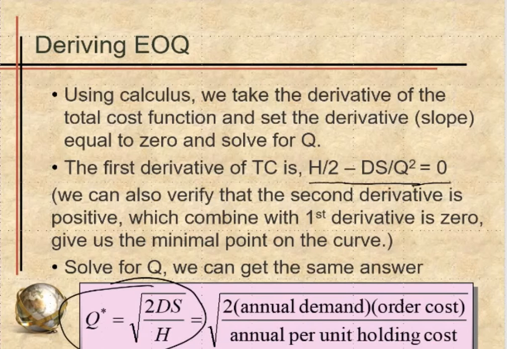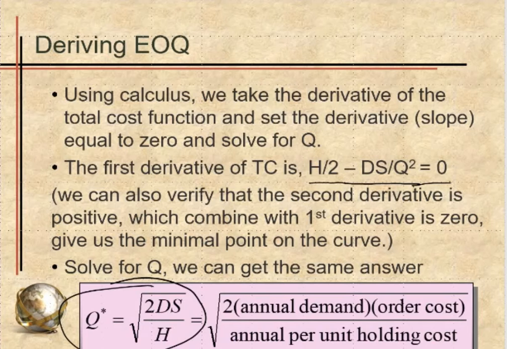Remember when we learned the calculus, we know that we also need the second derivative to be positive in order to find the minimum. If the second derivative is negative and the first derivative is 0, then what we find is the maximum. So now we have to verify that the second derivative is positive. Here it's very easy.